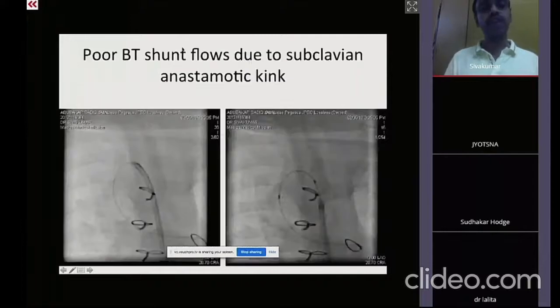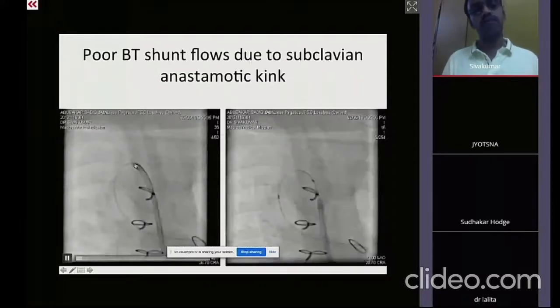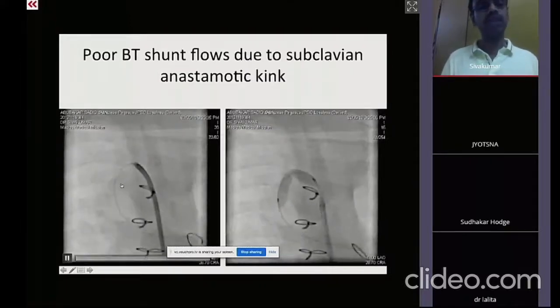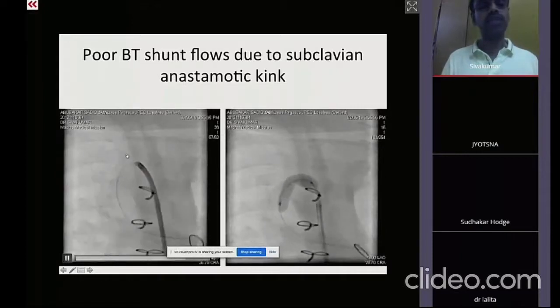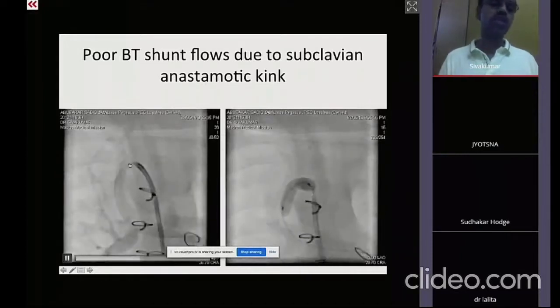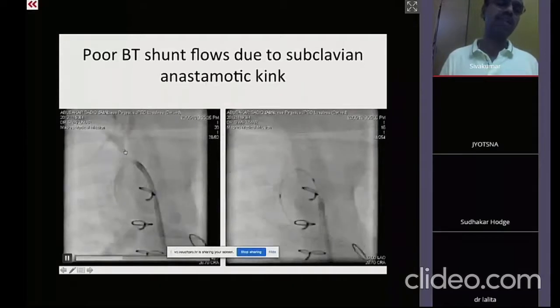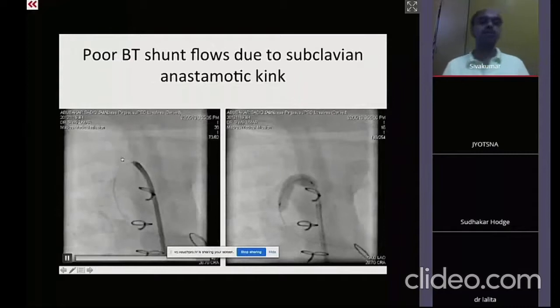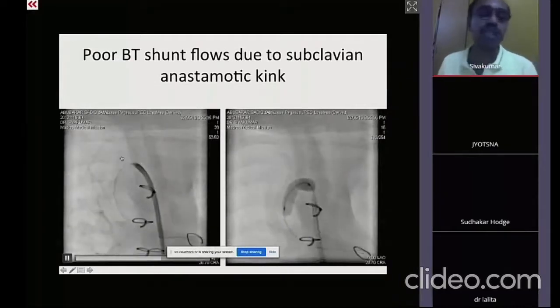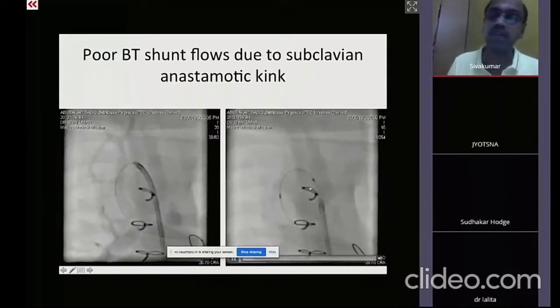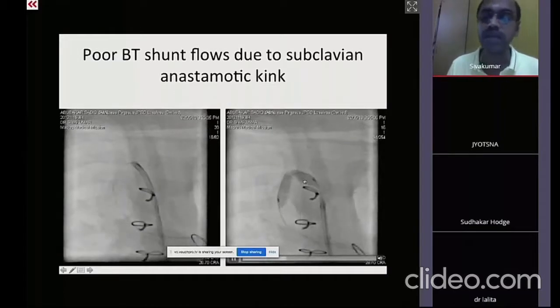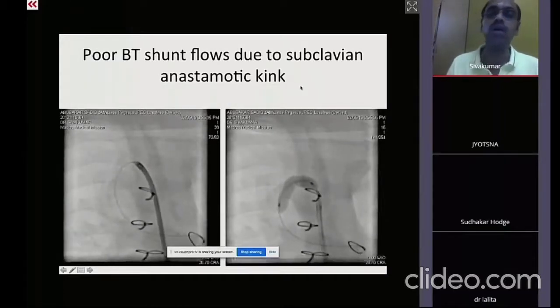The second point that Madam Jyotsna was pointing out: sometimes the problem is not in the BT shunt, but in the anastomotic stricture. So this is an example of a tight subclavian artery anastomotic stricture, because a large graft is not able to be accommodated by a small subclavian artery, and in these cases we may sometimes have to dilate the subclavian artery in order to gain more lumen.